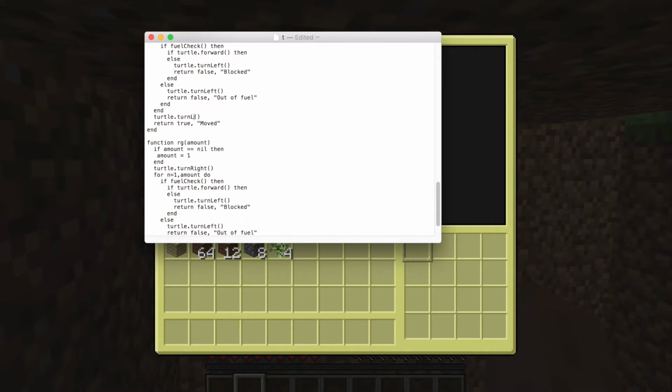These lefts should be right, because then you're just turning more and you turn around. There you go.